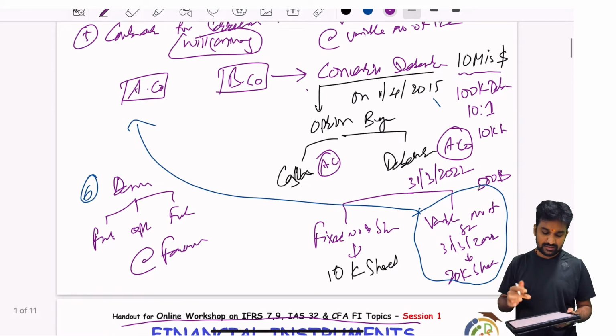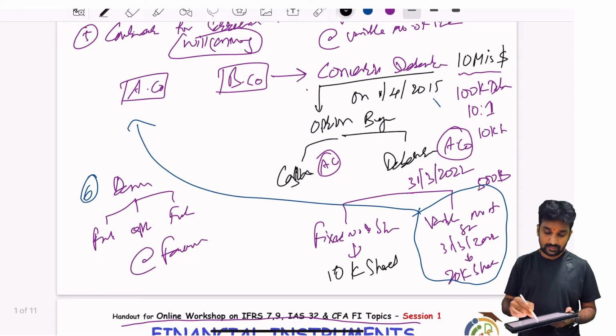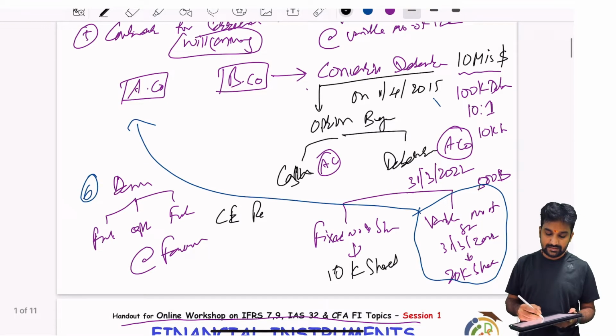Favorable position. Let's take an example. You have a call option in your hand. You bought a call option to buy a Reliance share at 2,400 rupees on 1st of November 2022.